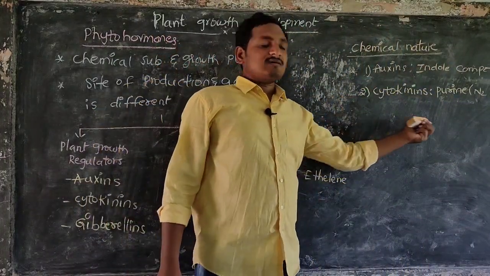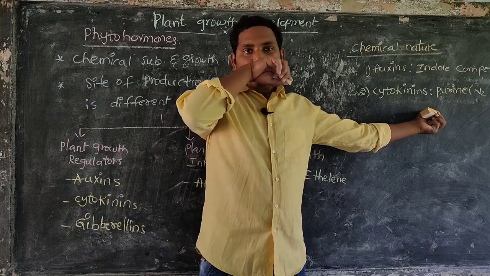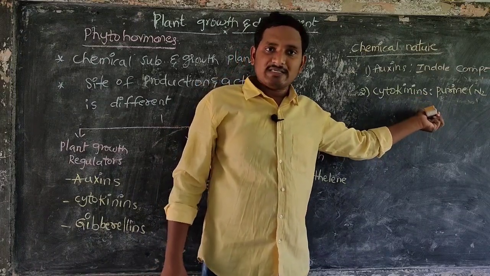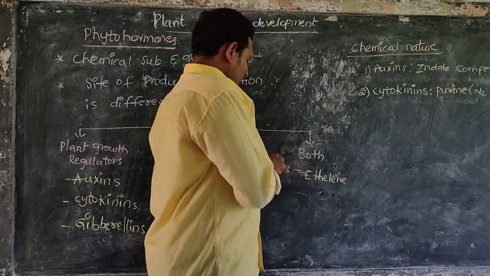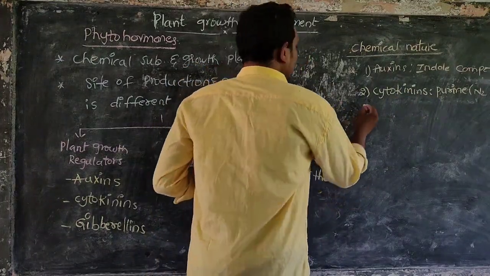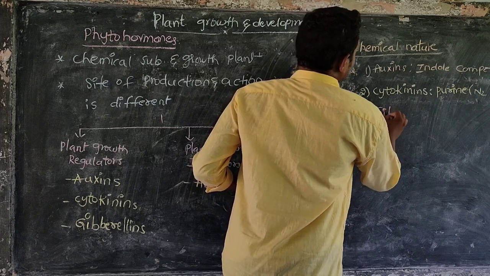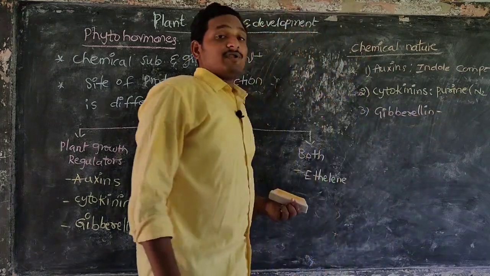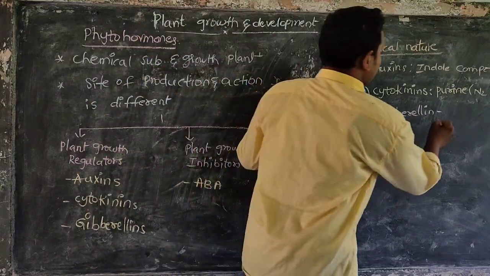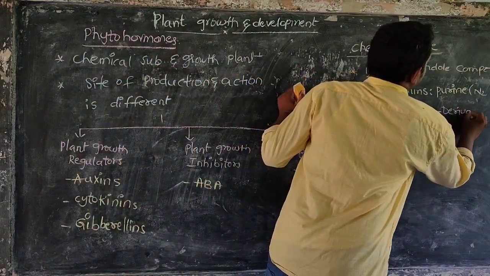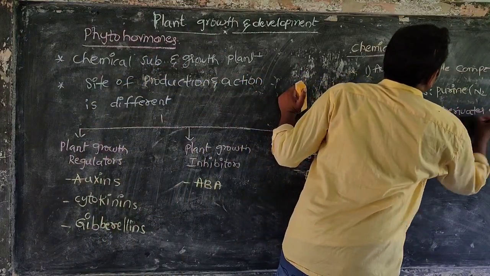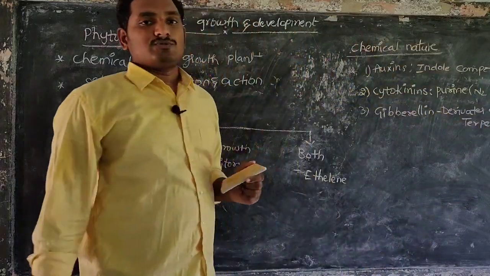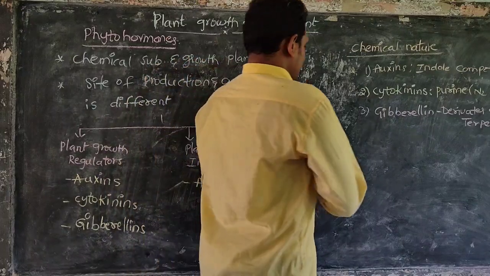Next, gibberellins. Gibberellins are terpenoid compounds, derivatives of terpenes.